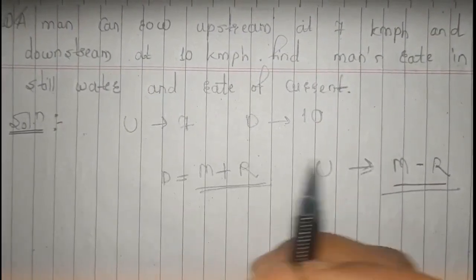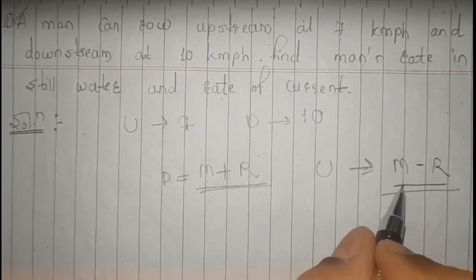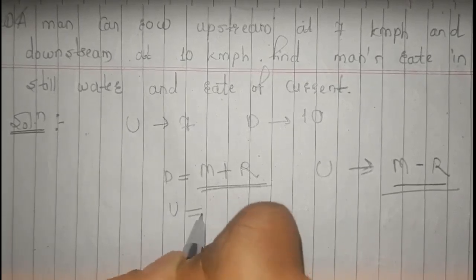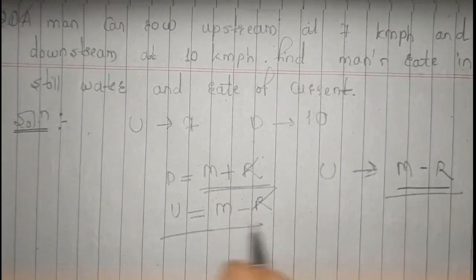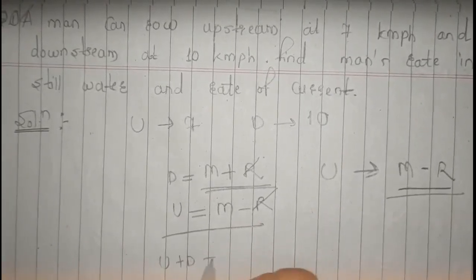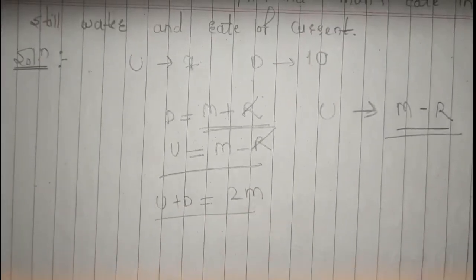If you just simply see these equations we have written here, like if you just simply add this, what would we get? U is equal to M minus R. Simply you can just directly cut this out, right? And then u plus d is equal to 2m, right? So u plus d would be equal to 2m.